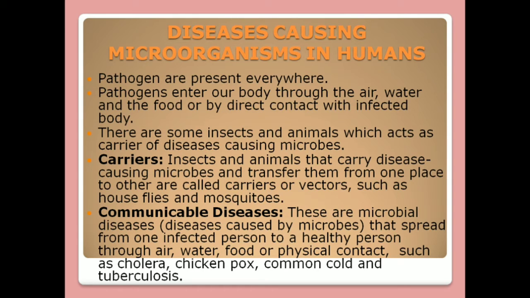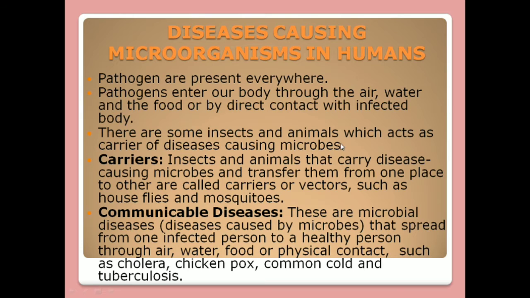Pathogens enter our body through air, water, and the food we eat, or by direct contact with an infected person.